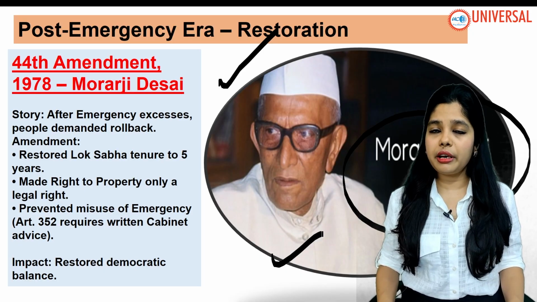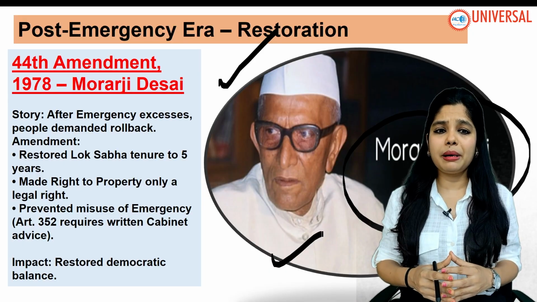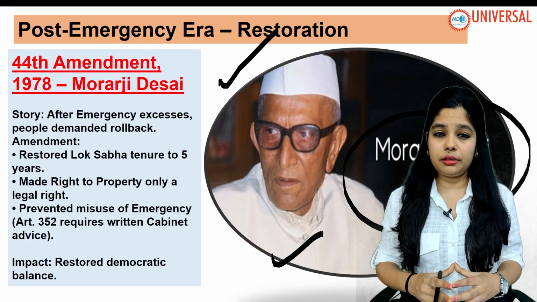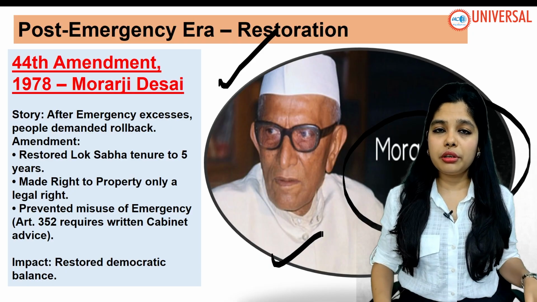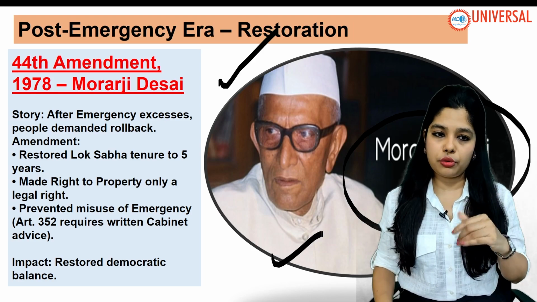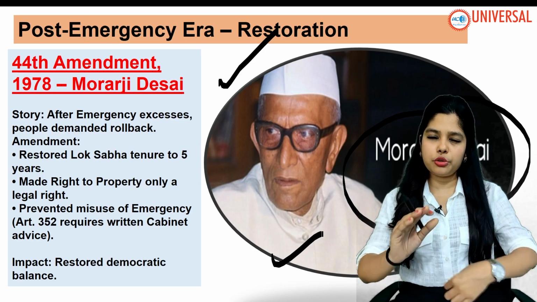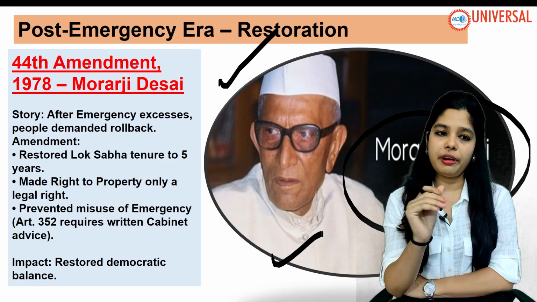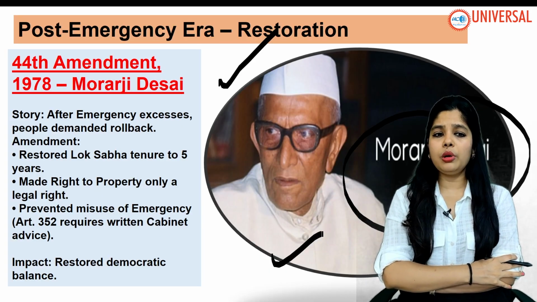We see that after the emergency excesses, people demanded rollback. So what were the amendments? It restored the Lok Sabha term to 5 years. What they had done was increase the term of the Lok Sabha from 5 years to 6 years. Now they have restored it back, and Lok Sabha has a tenure of 5 years.